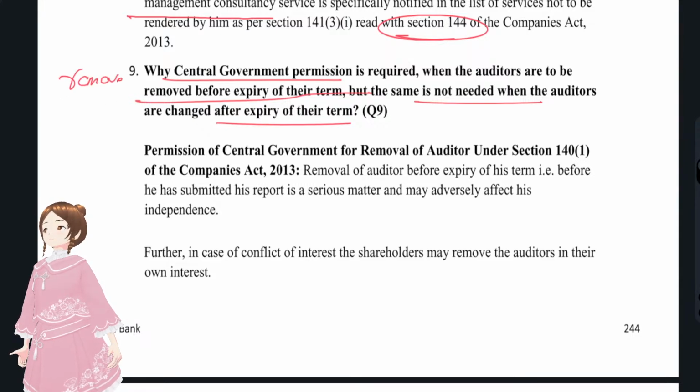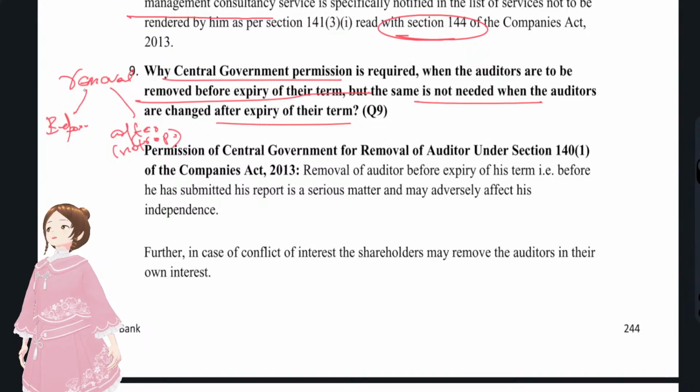Removal before expiry, and after expiry you say it is like not reappointing the retiring auditor. But before that, removal before expiry of that term, central government permission is required as per law.